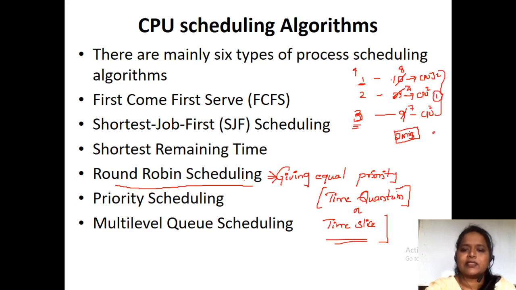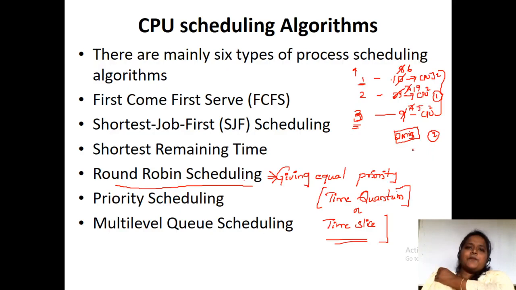And again in the second turn, we will be going to start with the first process. The first process needs 8 milliseconds, but here we will be going to give only 2 milliseconds. So 6 milliseconds will be left, like that. 19 milliseconds will be left, and 5 milliseconds will be left. So this is the second turn.